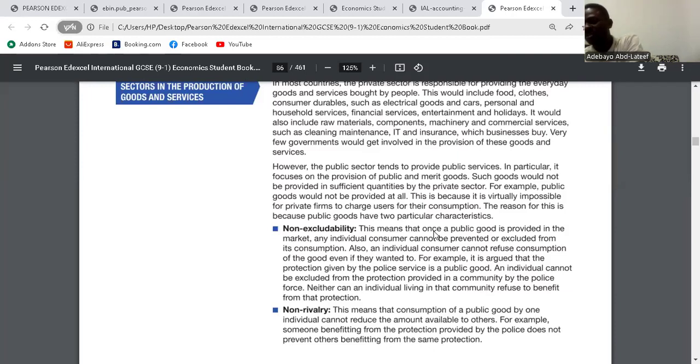Those are public goods. We call it non-excludable because once it has been provided, you cannot stop me from consuming it. And for non-rivalry, your consumption does not stop my consumption, just like the street light. You pass through the street light, and you passing it does not mean I cannot pass through it. The same light you can see is the same light I will see. So that means you consuming it does not stop me from consuming it. That's the public good. Is it clear?